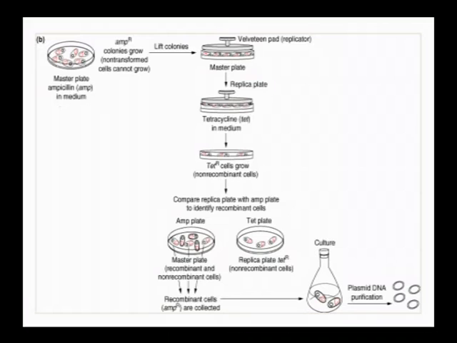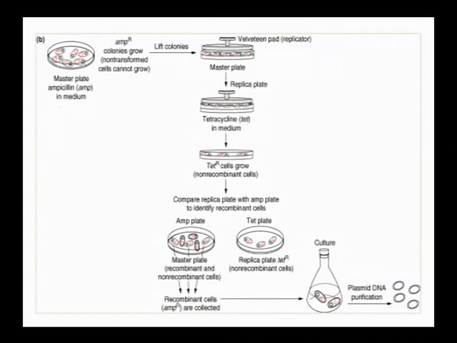For that we need to follow the replica plating method. The cultures present in the master plates are replicated by growing them in tetracycline. Since we have inactivated the tetracycline gene, the recombinants will not grow in tetracycline medium. They grow only in ampicillin, since the ampicillin selectable marker gene has not been inactivated.